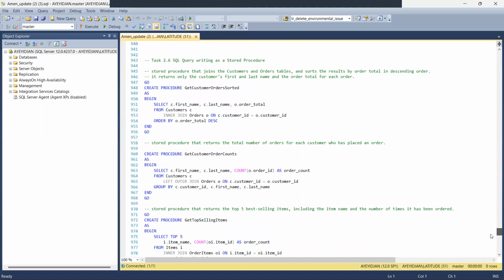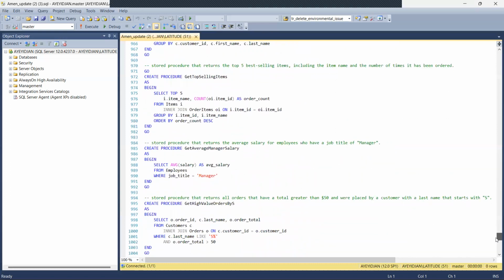Lastly, we have the 6 queries, which are written with stored procedures as asked by task 2.6. The first stored procedure joins the customers and orders table and it sorts the results by order total in descending order. It returns only the customer's first and last name and the order total for each order. The second one is a stored procedure that returns the total number of orders for each customer who has placed an order. The third one is a stored procedure that returns the top 5 best-selling items, including the item name and the number of items it has ordered.